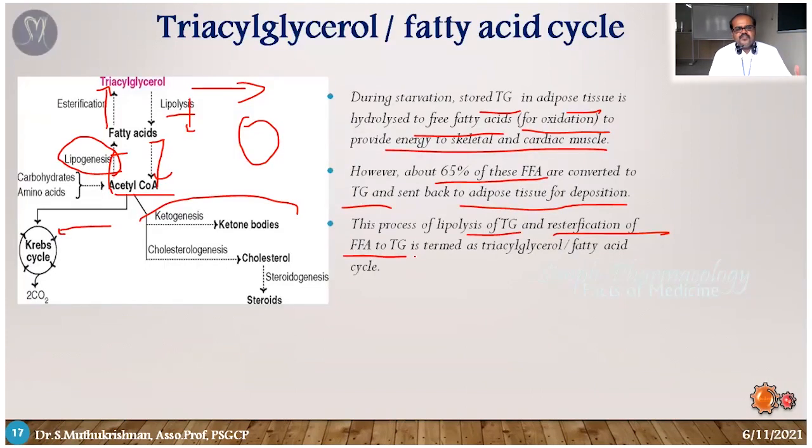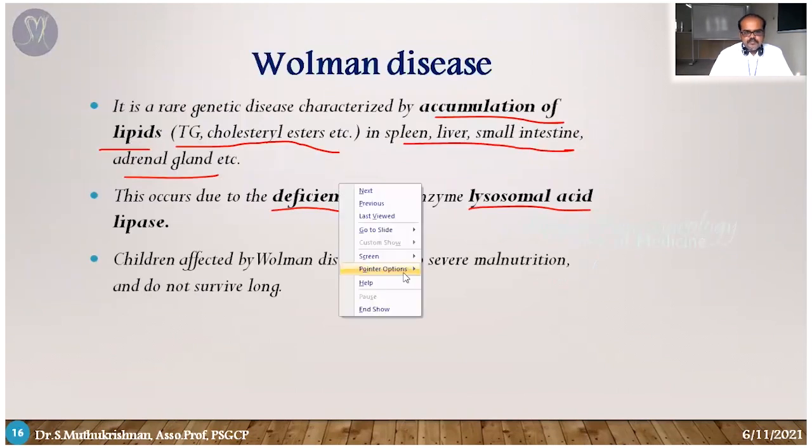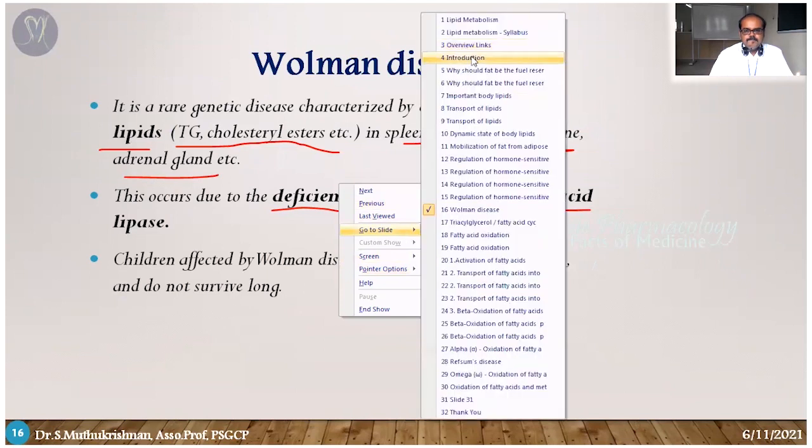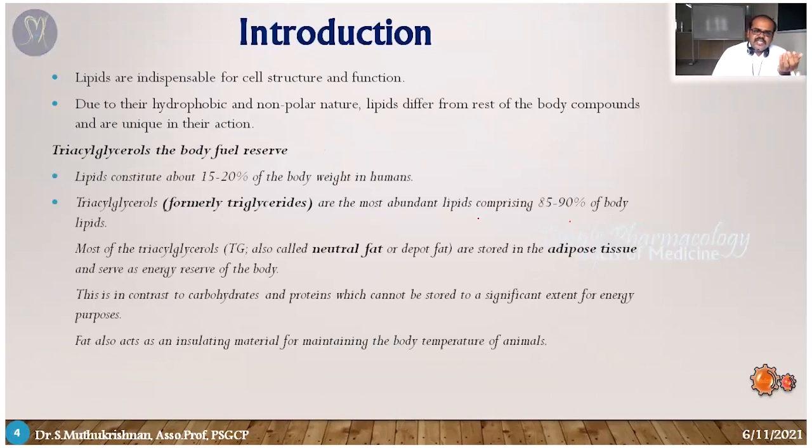Up to here we have seen the introduction part. Once again I can rewind all those things for better understanding. First we have seen the introduction: what lipids are and their important functions. Next, triglycerols: what the storage condition is, what it's termed, where it is stored, adipose tissue.